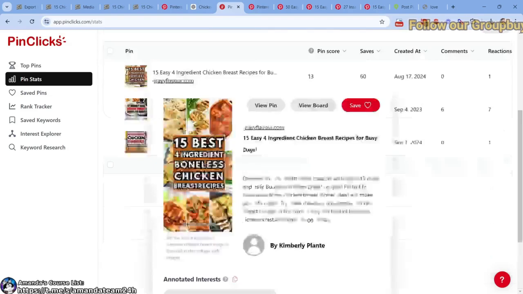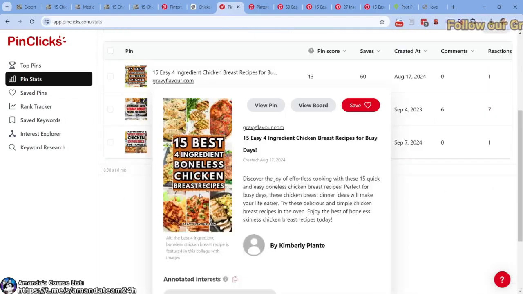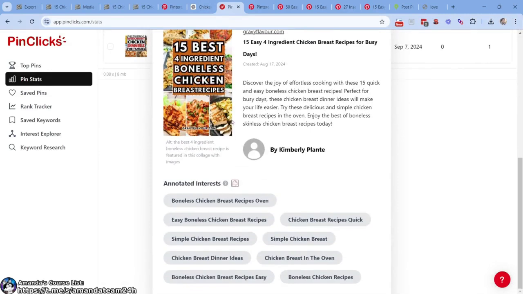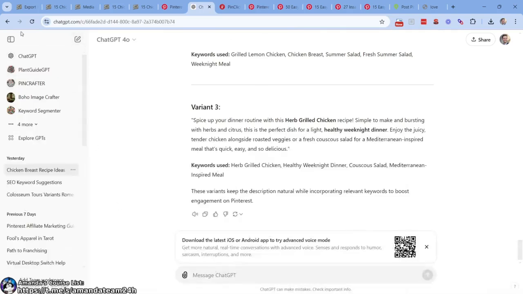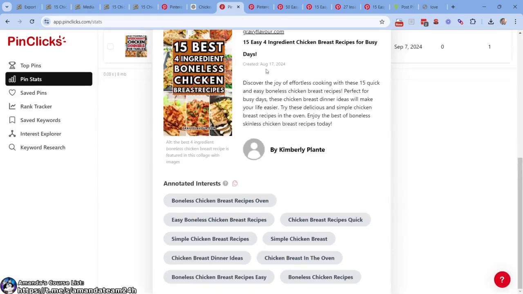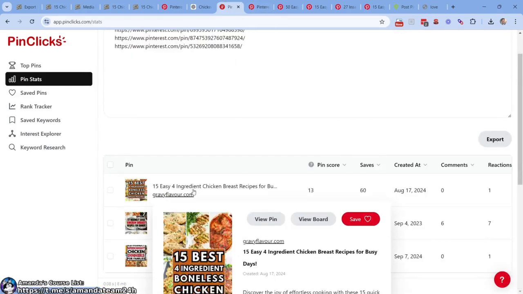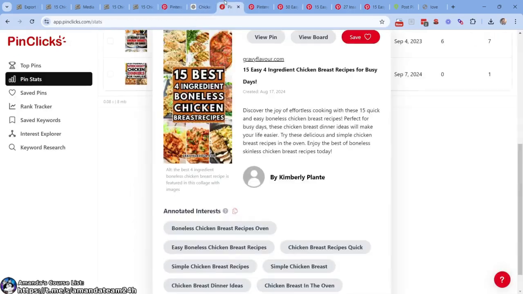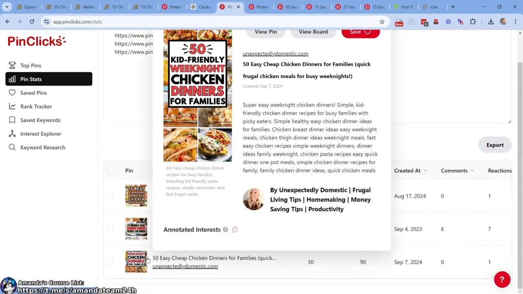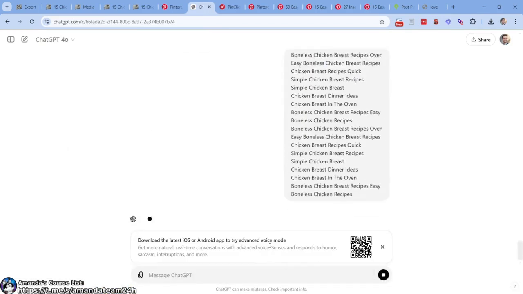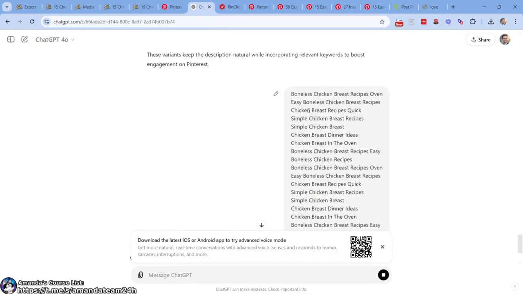So what we're going to do is, well, my screen is kind of being crazy. Grab these, just copy, right? Because it tells you annotated interests. So we're going to copy these, right? Let's see here. All right, copy these. Let's come over here. Copy those, so on and so forth. Copy the bottom one. All right, works for me.